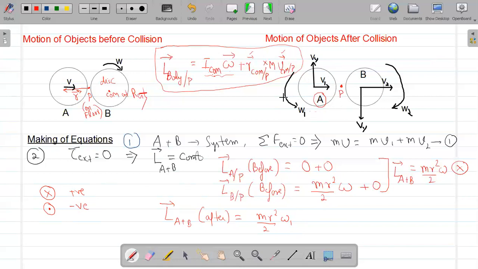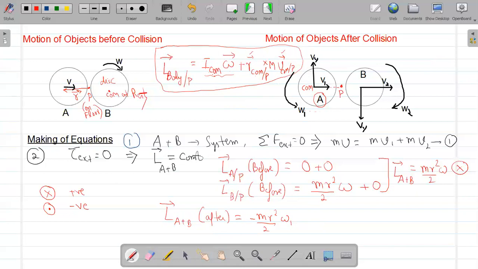Omega 1 has a direction which is out of the page, so I will write it as a negative value, minus omega 1. This is the first term, I center of mass omega, plus the second term, which is R center of mass cross M into V center of mass. Now the center of mass of object A has a velocity v1 towards point P, and it also has a velocity vy in this direction.